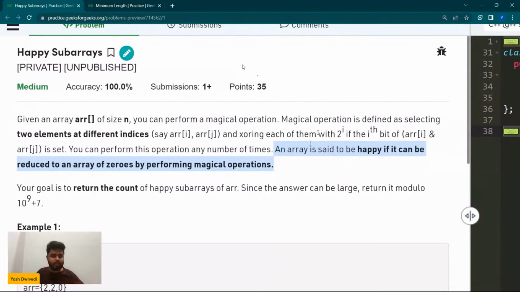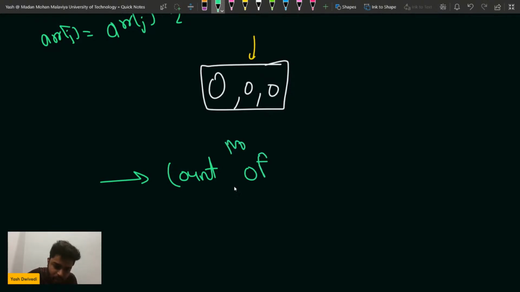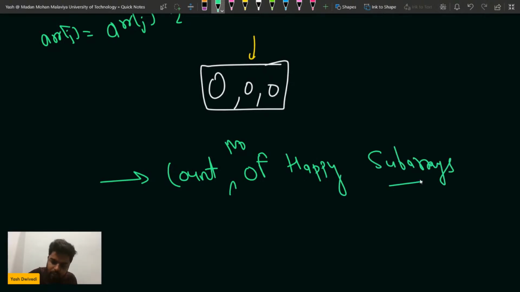An array is said to be happy if you can reduce it by performing this magical operation and make its elements zero. Your goal is to count the number of happy subarrays. What you have to do in this problem is, after performing this operation, count the number of happy subarrays. Is that clear? Happy subarrays we have to count in this particular problem. Is this much part clear?